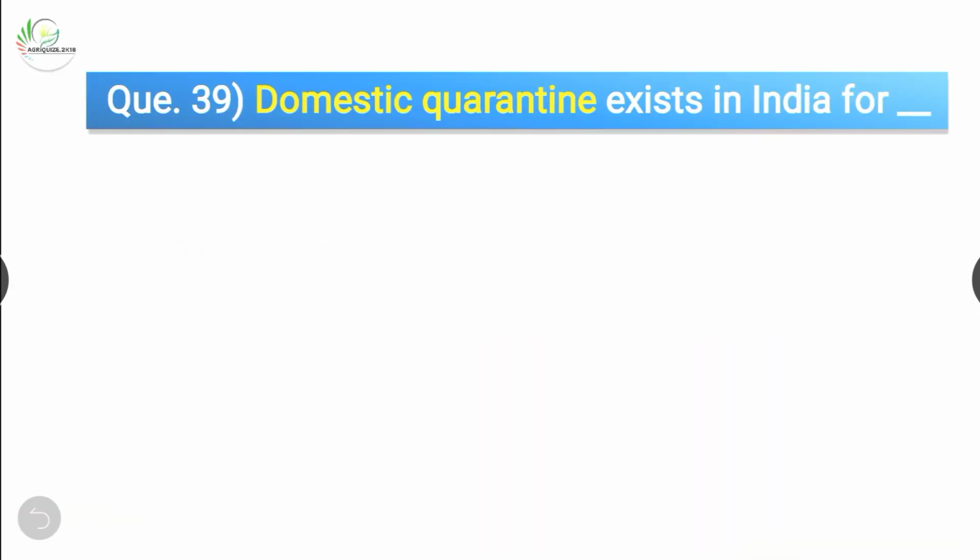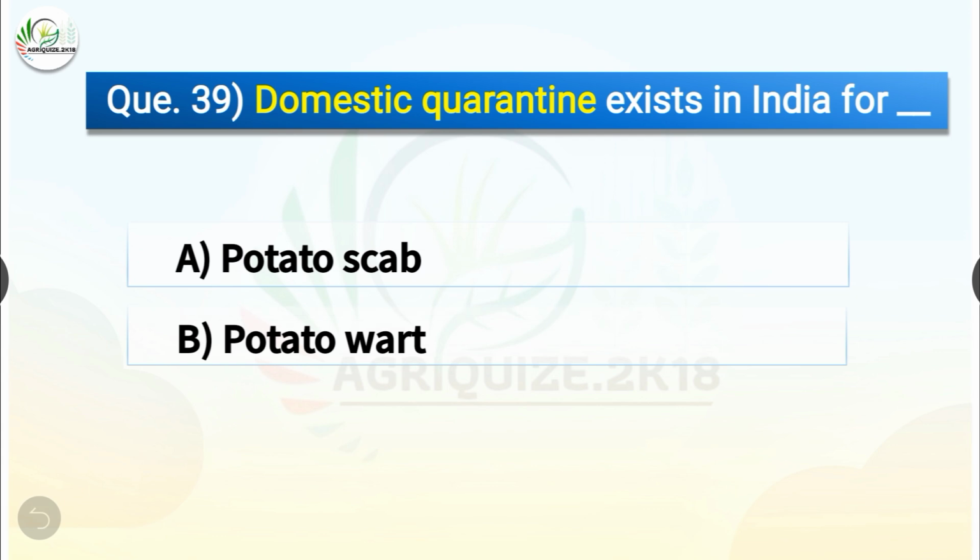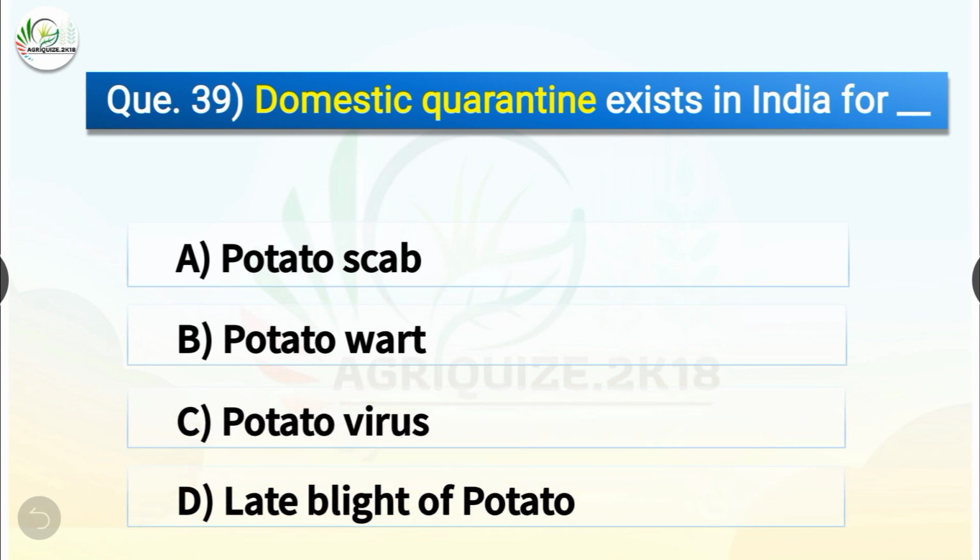Question number 39. Domestic quarantine exists in India for dash. The options are potato scab, potato wart, potato virus, or late blight of potato. The correct answer is option B, potato wart. So, domestic quarantine exists in India for potato wart.